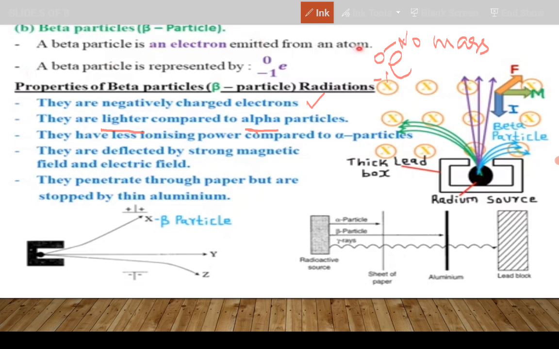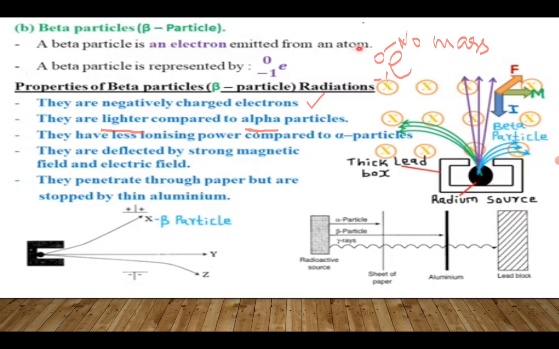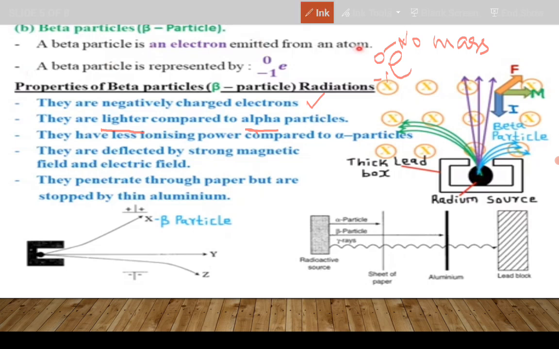Other than that, beta particles have less ionizing power compared to alpha particles. So these do not turn matter into ions as much as alpha particles do. Of course, the explanation would be that beta particles have no mass. Owing to the fact that they have no mass, it means they will not interact with matter as much as alpha particles do. Therefore, they will have less ionizing power.